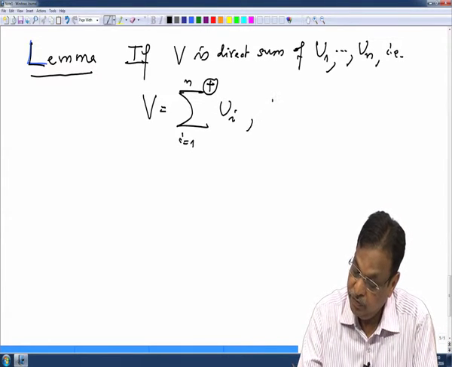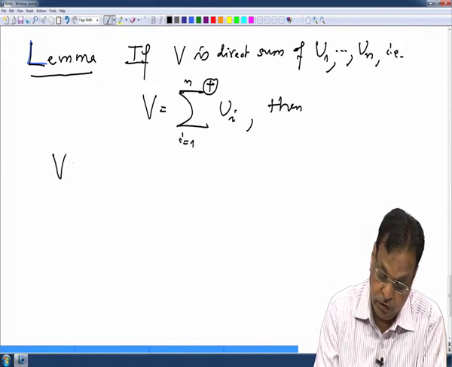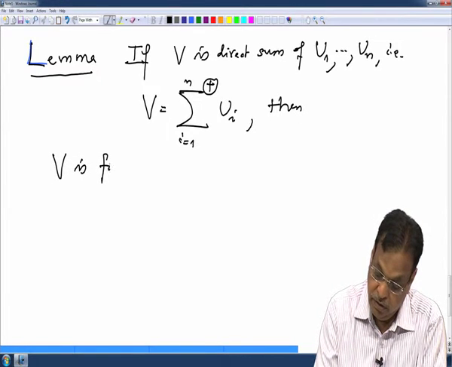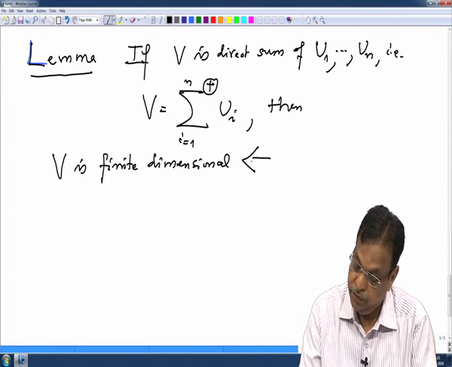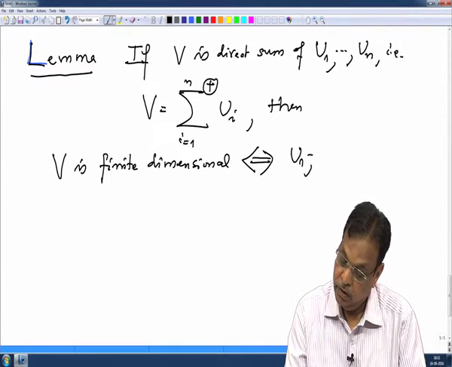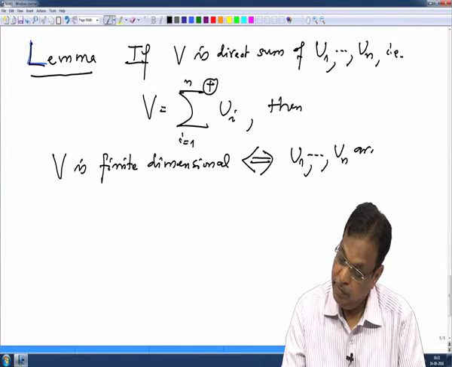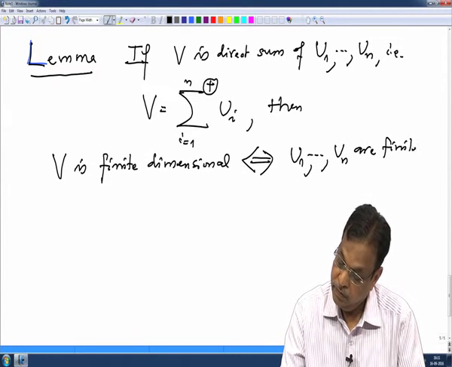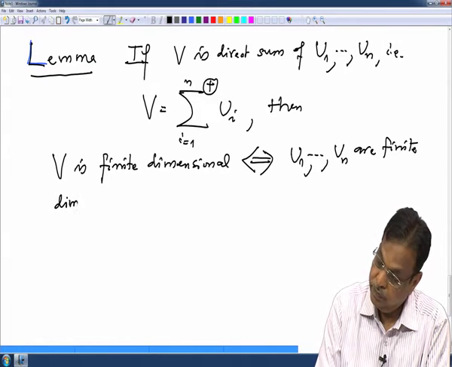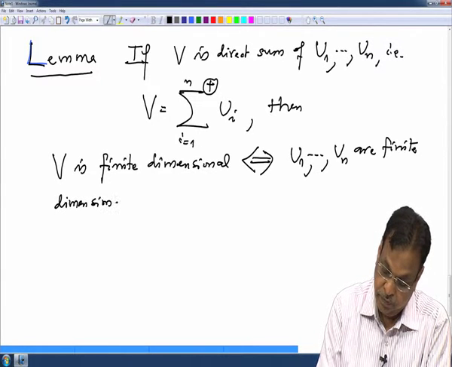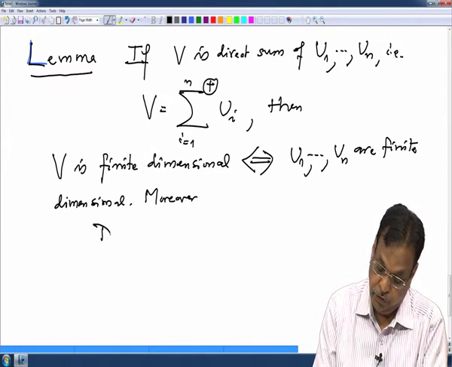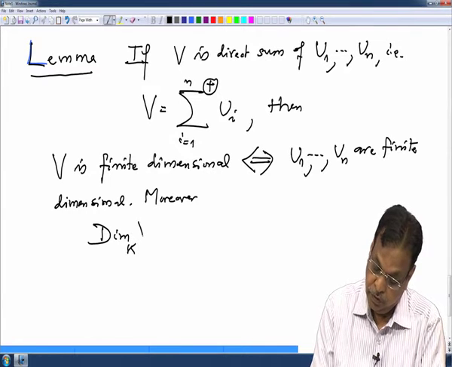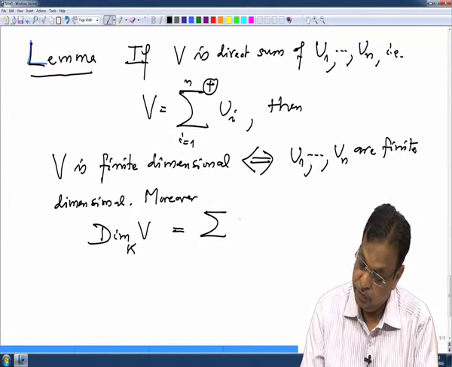Then V is finite dimensional if and only if U1 to Un are finite dimensional, and moreover the dimension of V will be the sum of the dimensions.